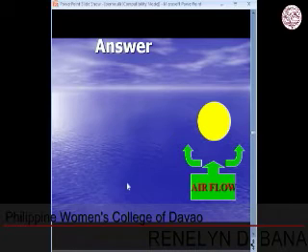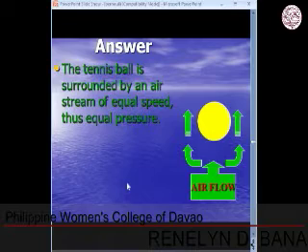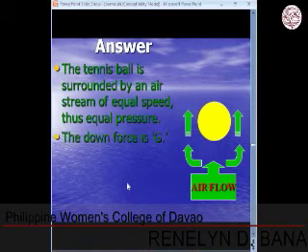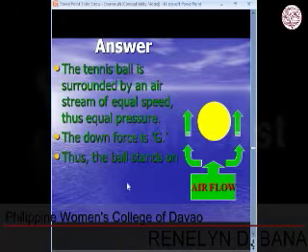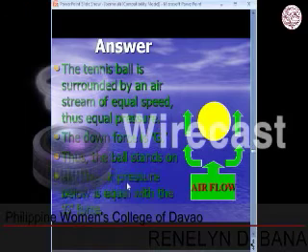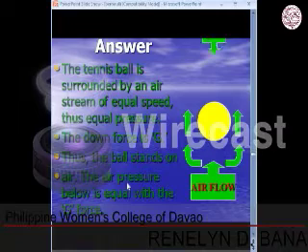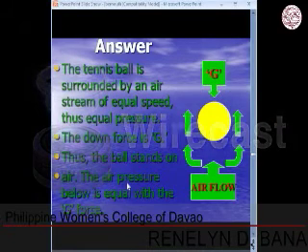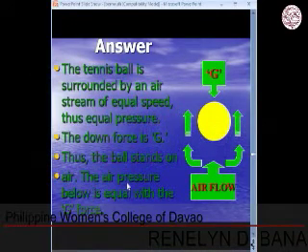This airflow is equally divided to all sides of the tennis ball. So there is what we call a stream of equal speed, thus there is equal pressure. The downward force is what we call the G, or the force due to gravity. Thus the ball stands on air. The air pressure below is equal with the G force. Thus, that is the very reason why we can have a standing tennis ball.